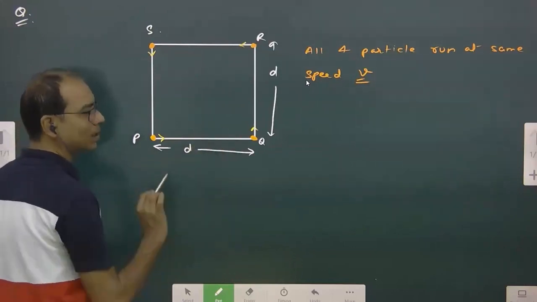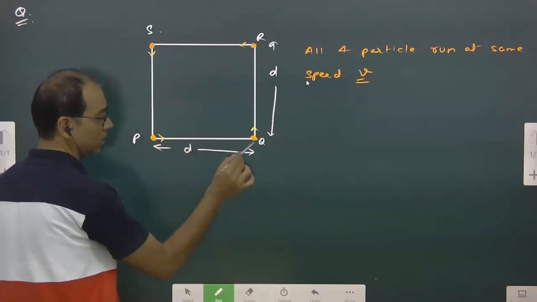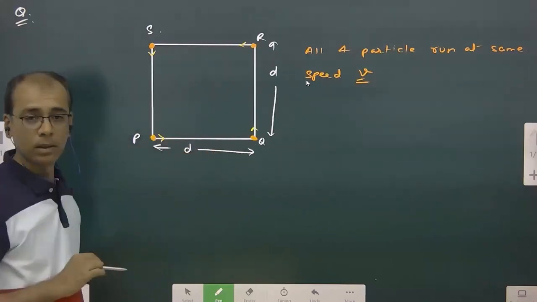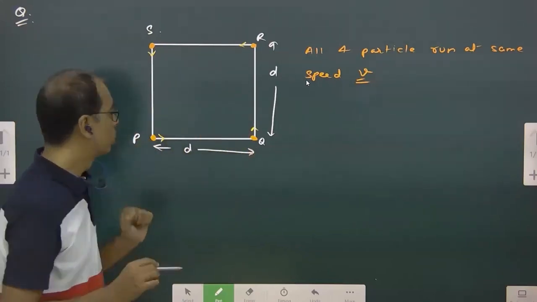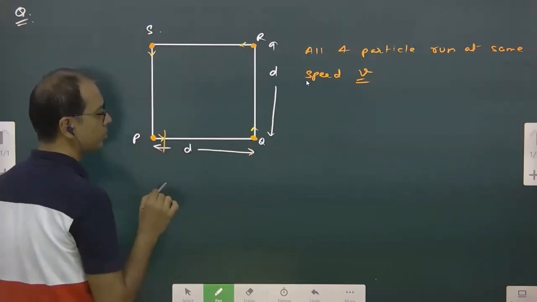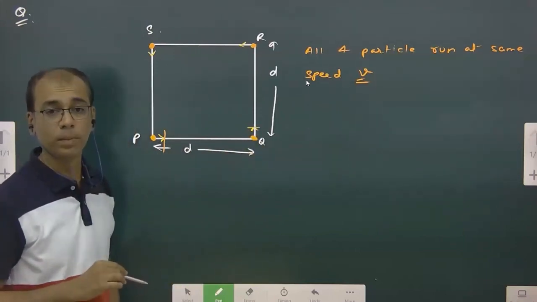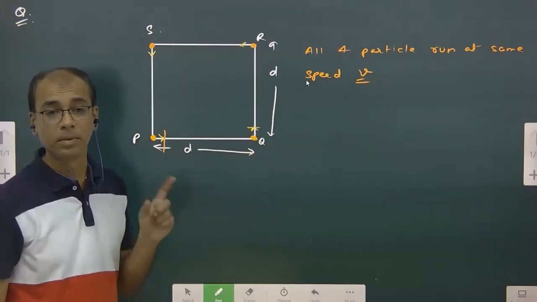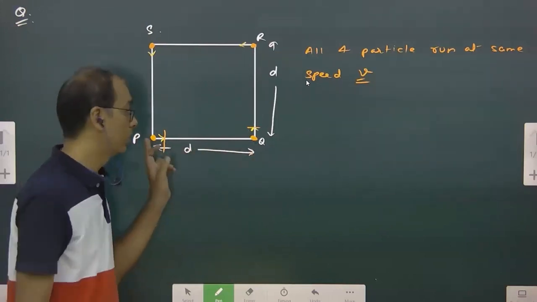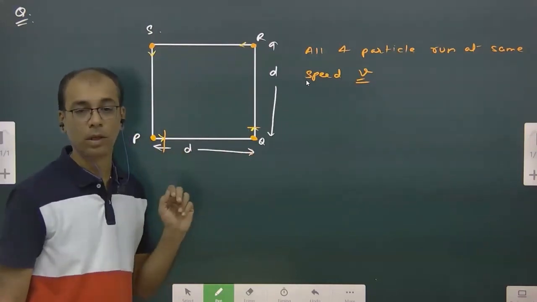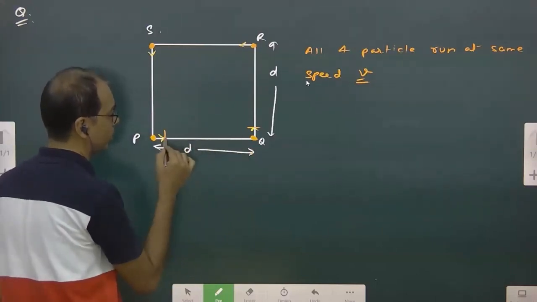Now, P wants to catch Q. That is the condition. So what is happening? P started from here in this direction because he's seeing Q is here. But what happened? Q also started moving towards R. So when P reached this point here, he saw Q again. He found Q is not here, he's here. So he changed the direction because P has to catch Q. Nobody is saying that P will run like this only. P has to catch Q, so immediately P will change the direction, towards Q, like this.